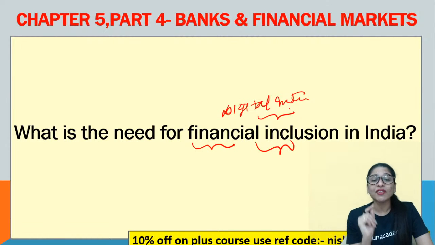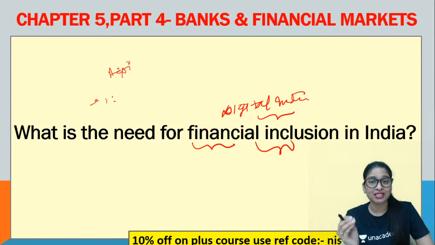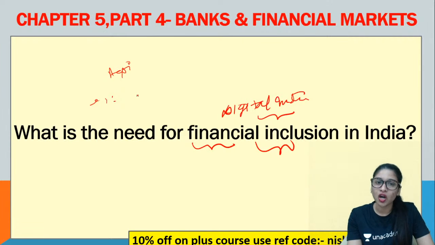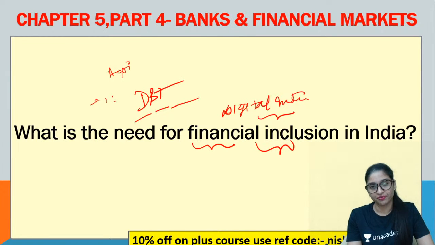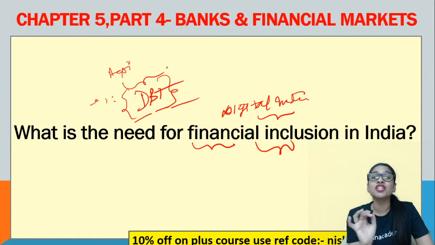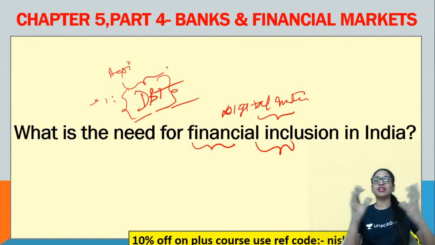Don't you think so? Even for all these schemes put forward by the government in various sectors, let's take the case of Pradhan Mantri Kisan Samman Nidhi Yojana. It's an agricultural scheme. Now the farmers, the small and marginal farmers, are getting benefited through that scheme. Some amount is given to them. Is it given in their hands? No. Or via agriculture offices? No. Directly via their bank accounts, through something called DBT. What is DBT? Direct Benefit Transfer. So now everything is directly done. For that they should have a bank account. They should know how to operate the banking activity. There should be digital literacy. Only then can financial inclusion be taken into consideration.